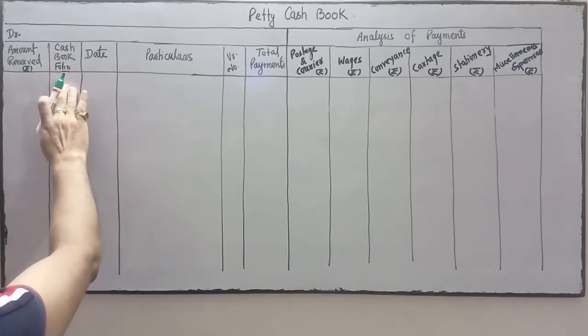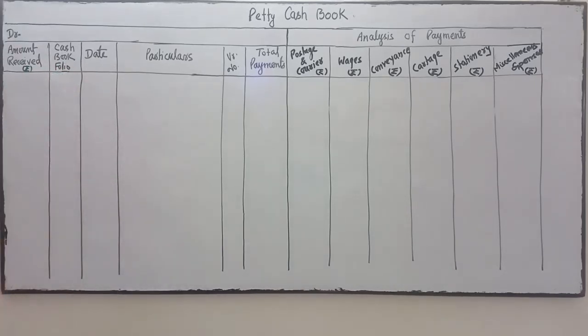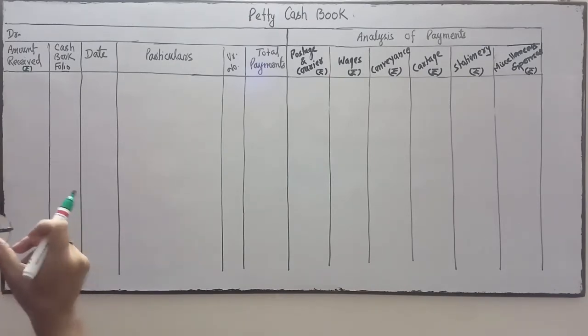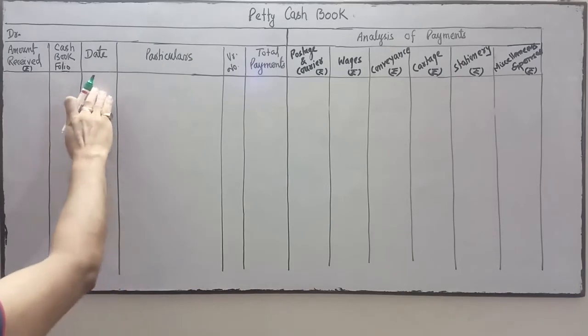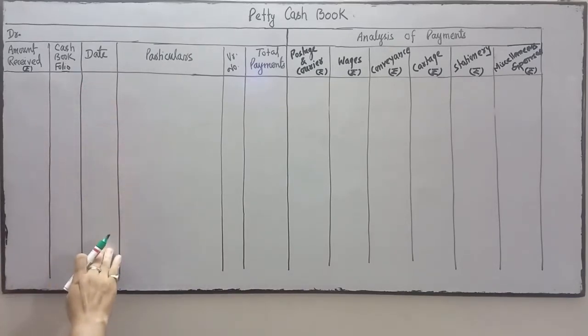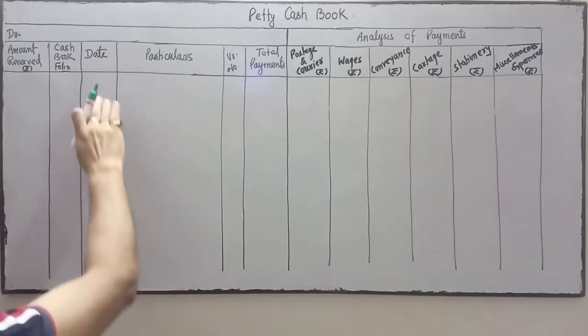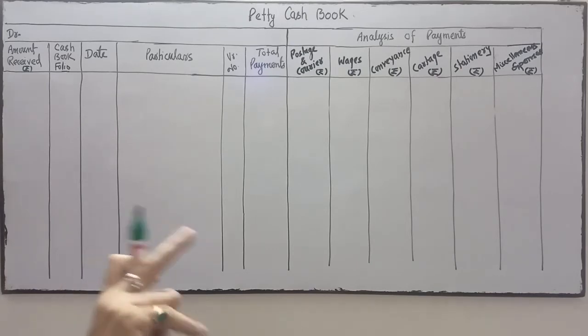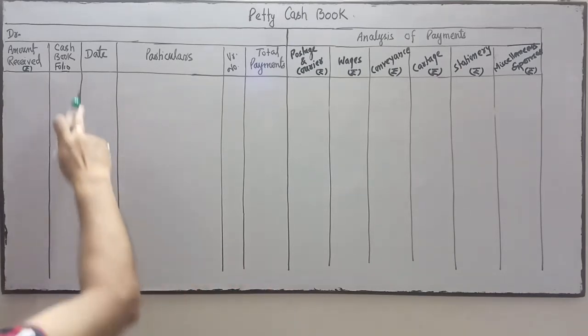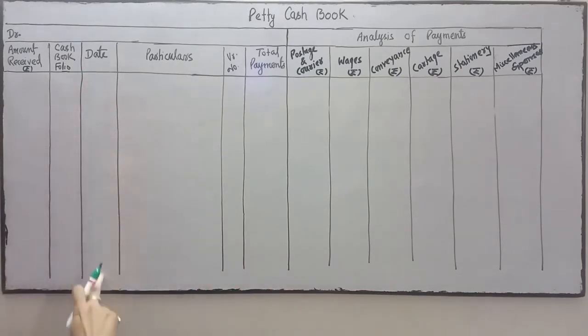This is for the cash book folio number. This is for the date. There is a single column for date, whether we receive the amount or we do the payment, we write the date over here. That day we will write it over here.